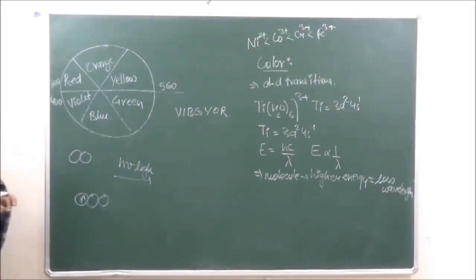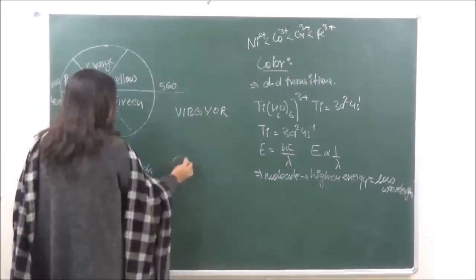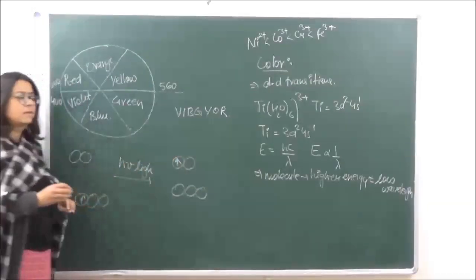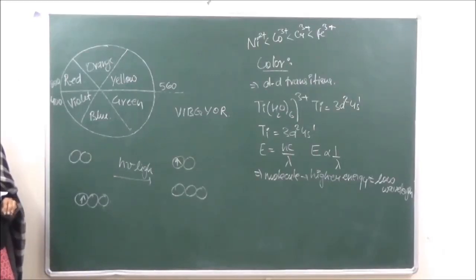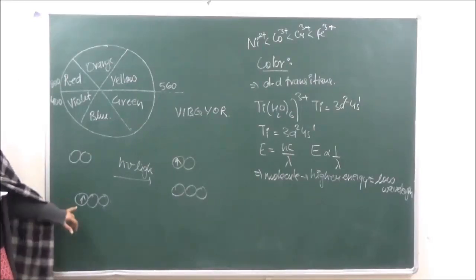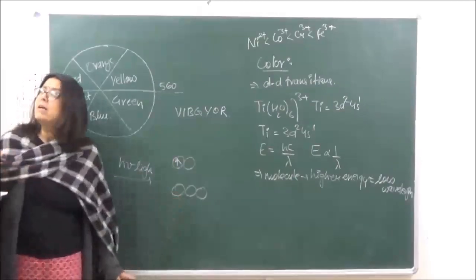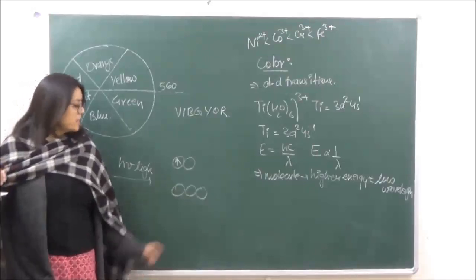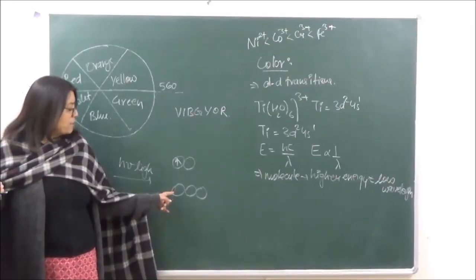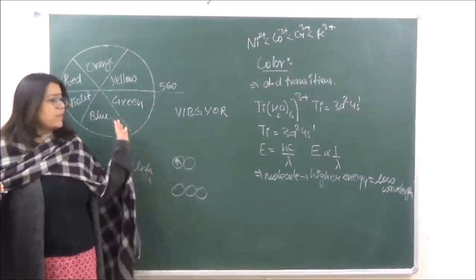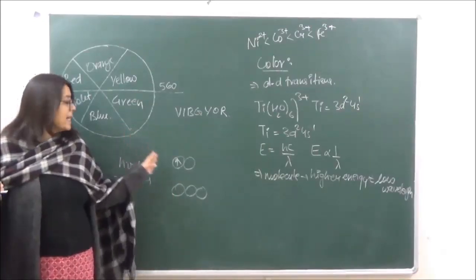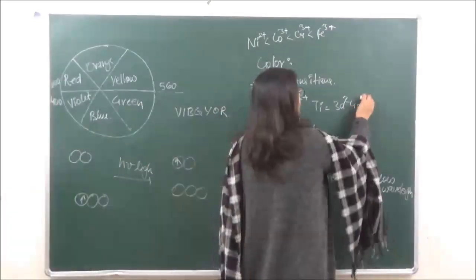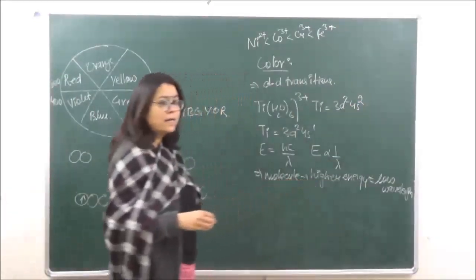Now when it is absorbing radiation, this will get excited to a higher energy level. So if it is at a higher energy level, when it comes back to the ground level, it is going to emit radiations. So when it emits radiations over here, then what is going to happen? It will emit radiations in the visible light, and hence it appears colored. Now over here we have committed a mistake. The electronic configuration is not going to be 3d2 4s1.